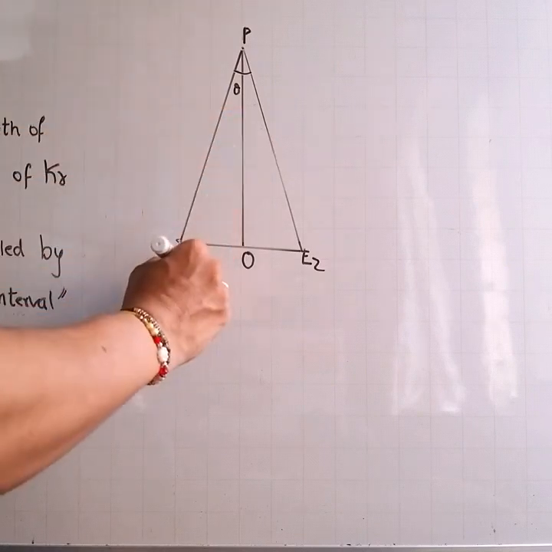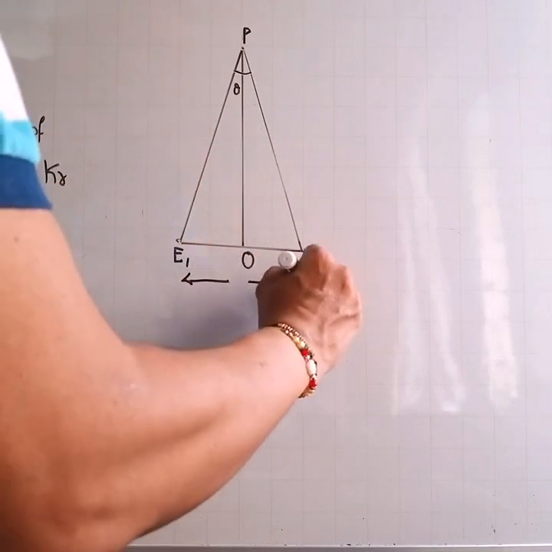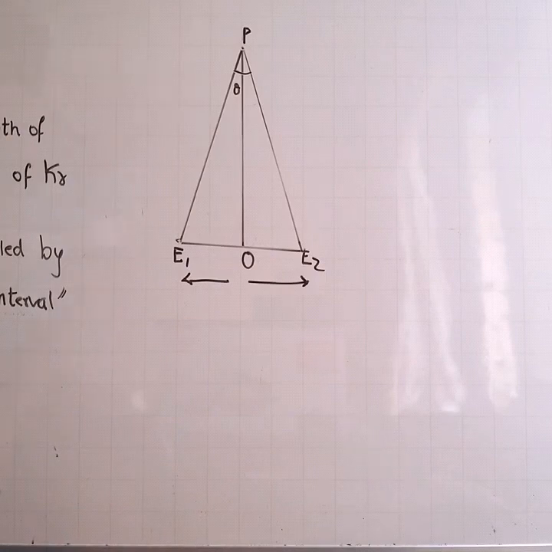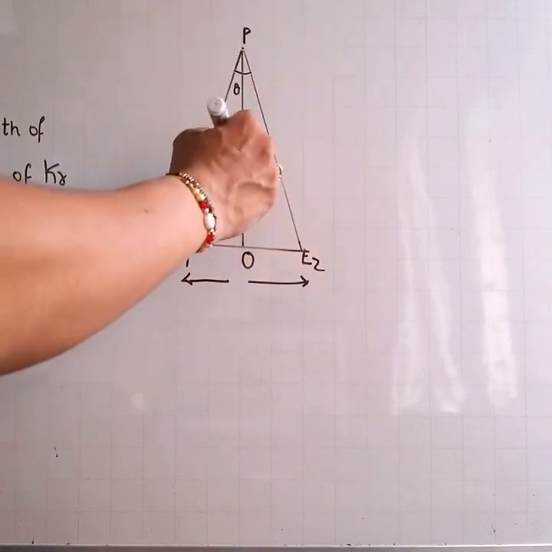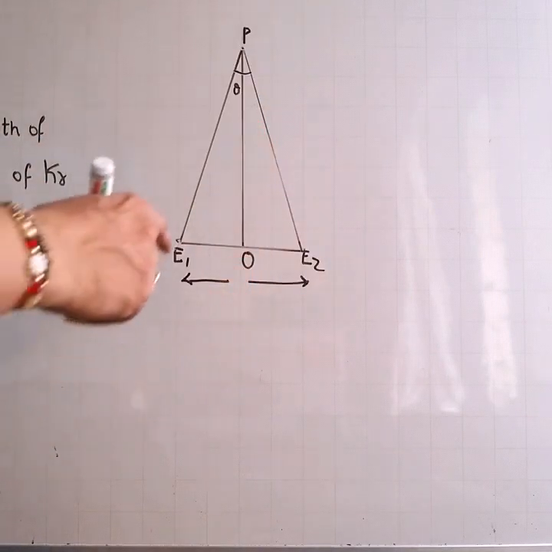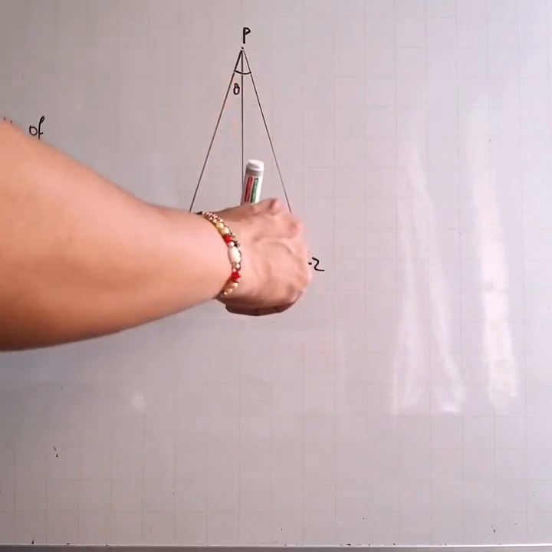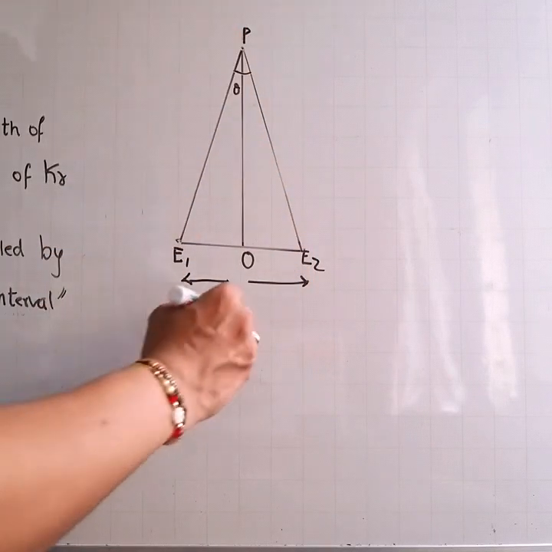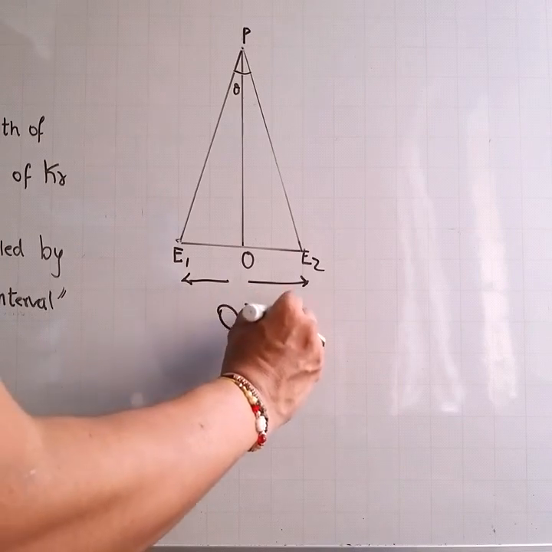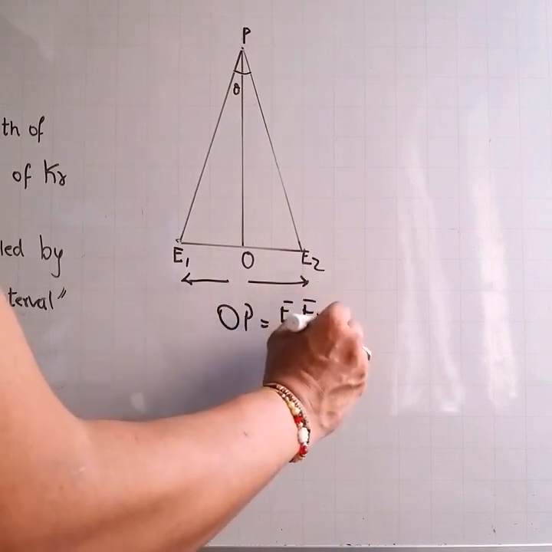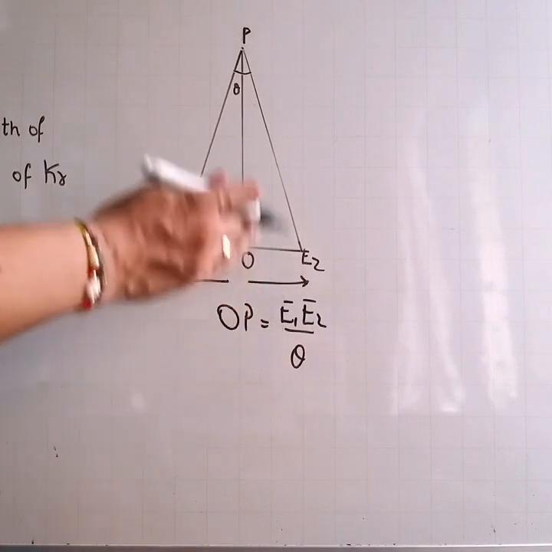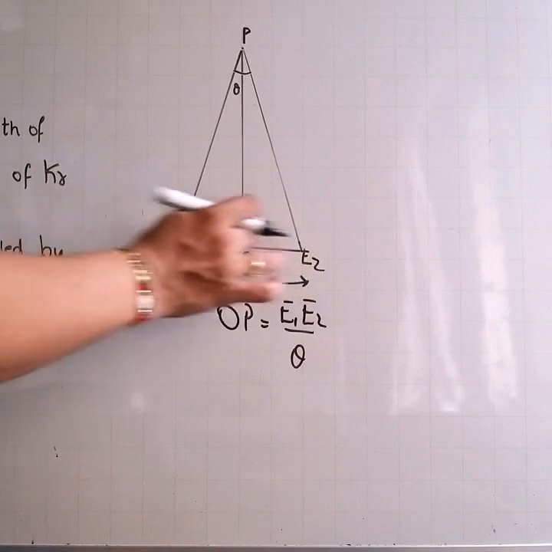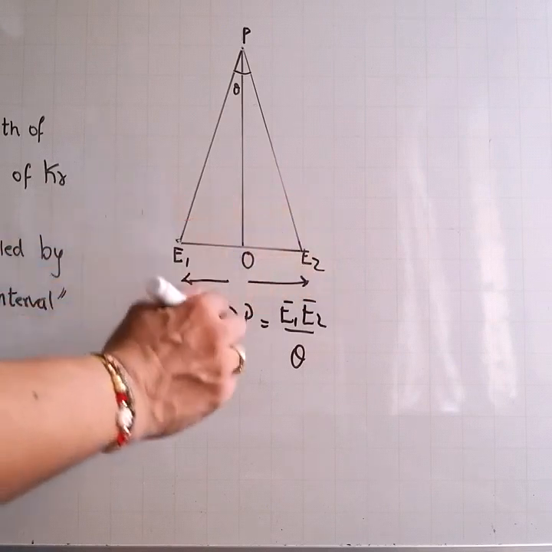I know the distance between both of my eyes, it is E1E2. Now OP can be simply found as E1E2 upon theta. You will ask me how we get this. Very simple. You consider this as an arc.